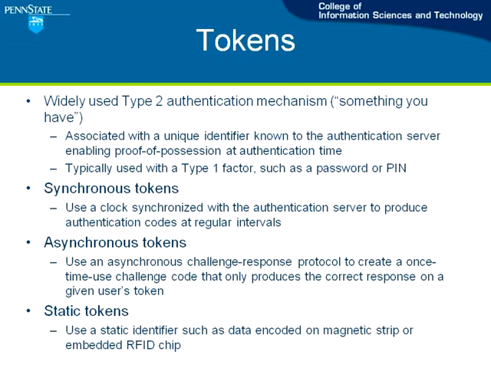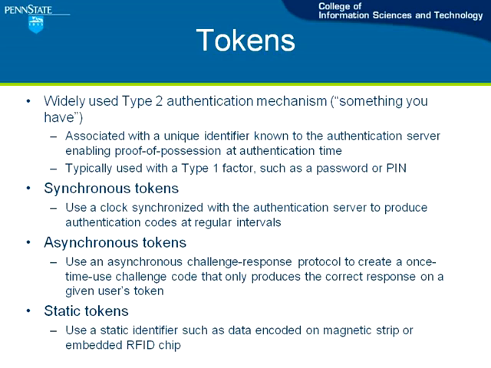Three categories of tokens are synchronous, asynchronous, and static tokens. Synchronous tokens, like the RSA SecurID product, use a clock synchronized with the authentication server to produce authentication codes at regular intervals, such as every 60 seconds, codes whose sequence is unique to that device and hence user. When a user attempts to authenticate, they must provide the code corresponding to that time interval, or perhaps the one just before if the interval has just changed.